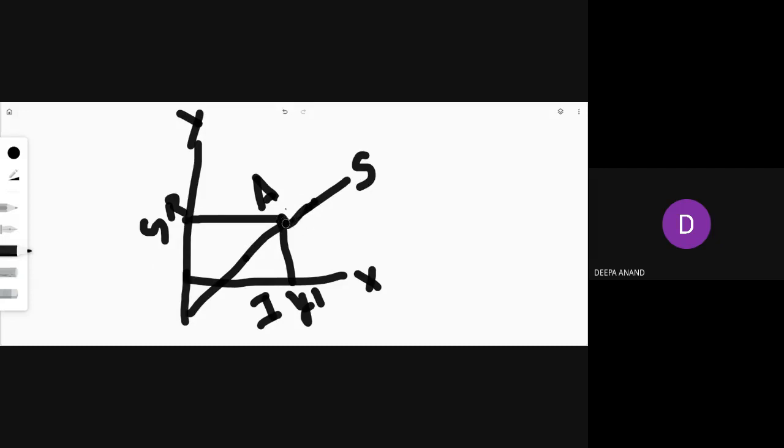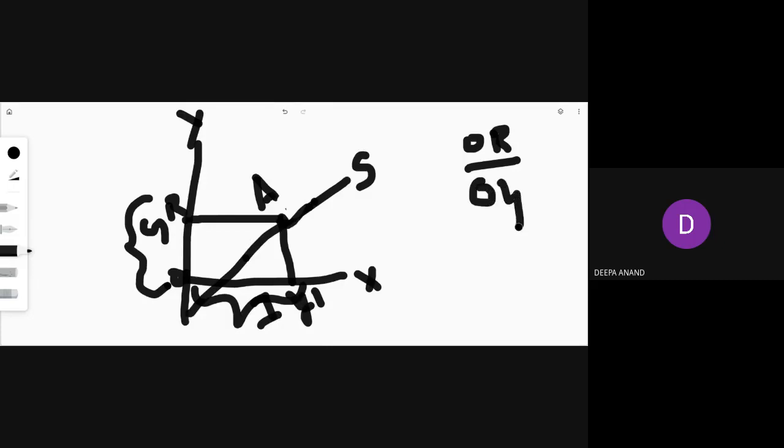So I'm taking one point here, any point in the saving curve, and joining it to the saving axis and to the income axis. So what is your saving in this case? This is O. Your saving you will count from here to here. This is your saving and this is your income. At this particular point, what is your saving? OR. And what is your income? OY1.